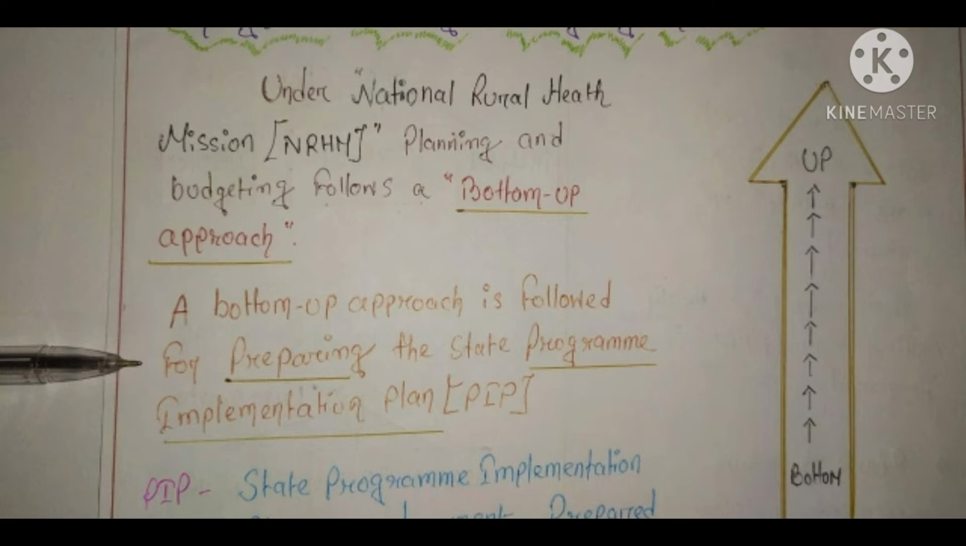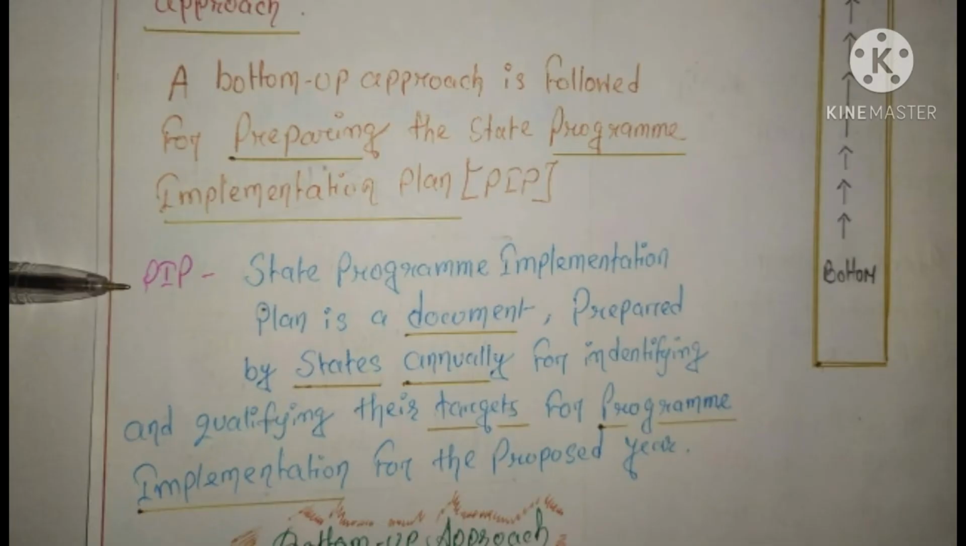Now let's understand these two first. State program implementation plan, then bottom-up approach. Okay. So program implementation plan. State program implementation plan is a document prepared by states annually for identifying and quantifying their targets for program implementation for the proposed year. Let's understand this.